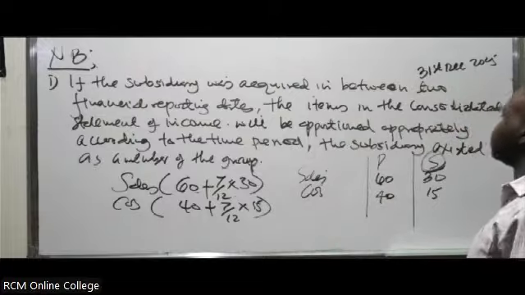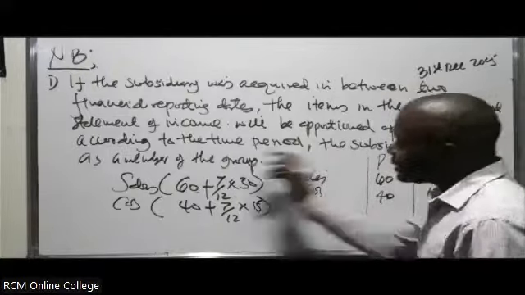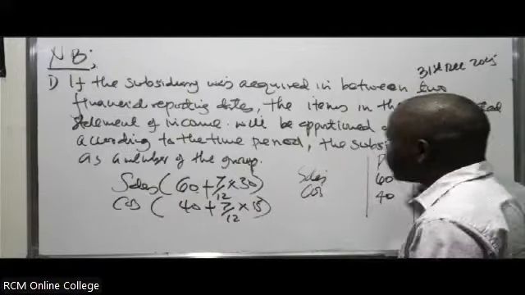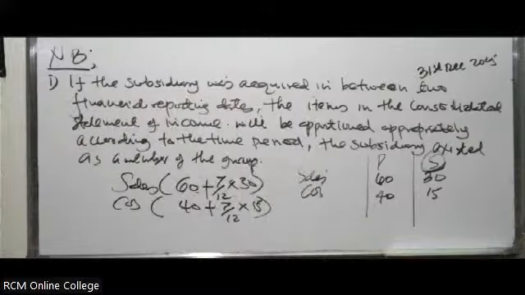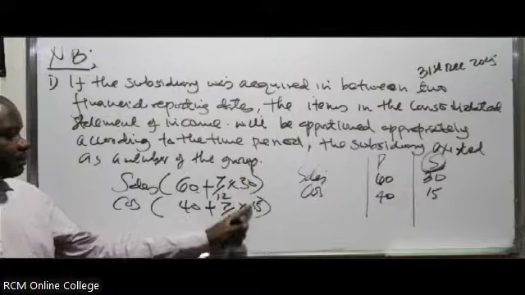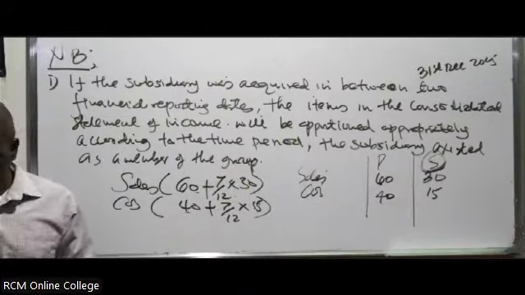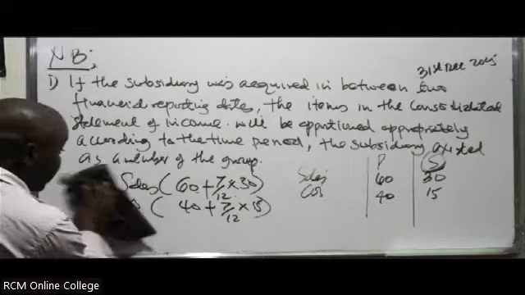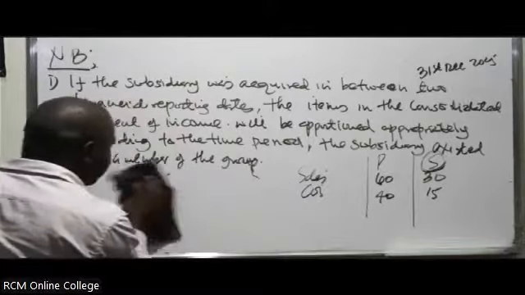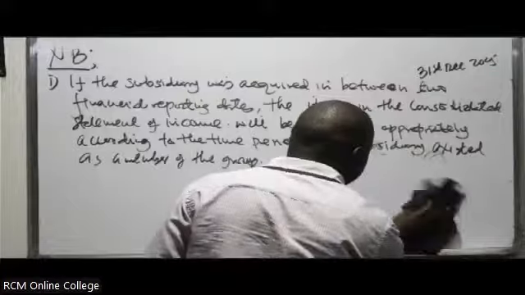This is what this statement means. You apportion appropriately according to the time period the subsidiary existed as a member of the group. It existed as a member of the group for 7 months. So when you're consolidating, you apportion these items in the income statements according to the time period it existed. That's very important, take note of that. Don't forget, if you don't apportion, things will go marambas for you. Imagine you will end up scoring a 0 in the statement of consolidated income.